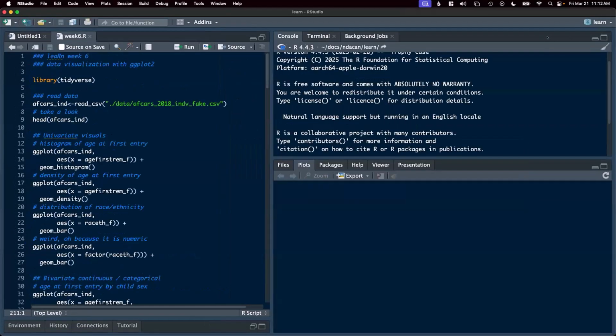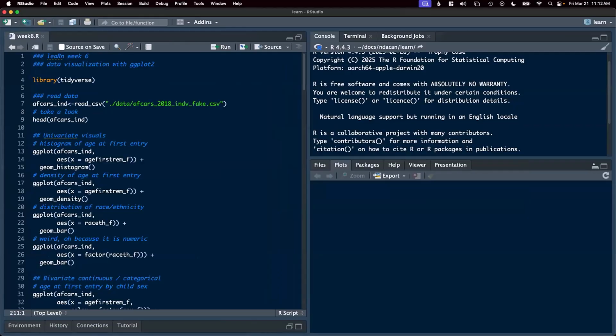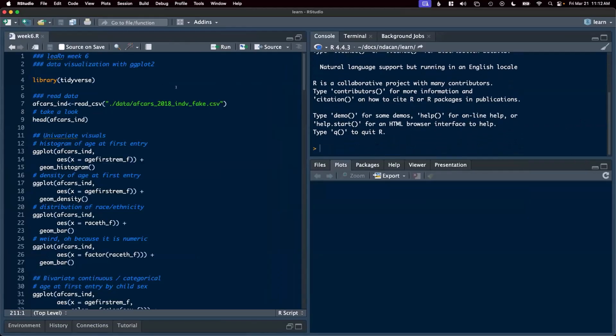All right, this, again, is week6.R. This script is up on the Box folder if you would like to pull it in and follow along. Now, in RStudio, as always, we have our script over here on my left side. We have my console up here, which is where we're going to see the script executed.